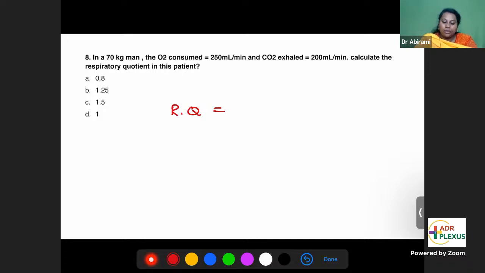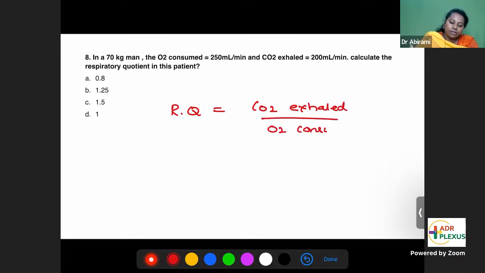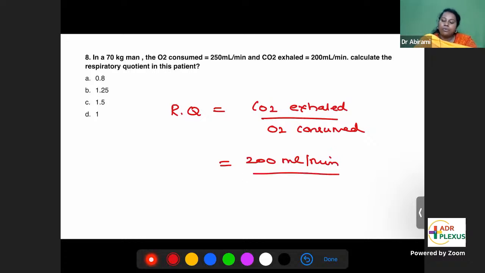The formula for respiratory quotient is CO2 exhaled by oxygen consumed. This is the RQ ratio, the formula. Let's note down this formula. CO2 exhaled, 200 ml per minute. Actually, these are all the normal values. Normal CO2 exhaled is 200 ml per minute. Oxygen consumed, 250 ml per minute.